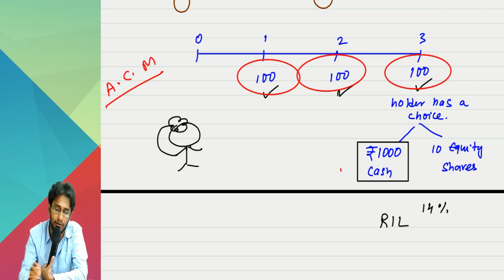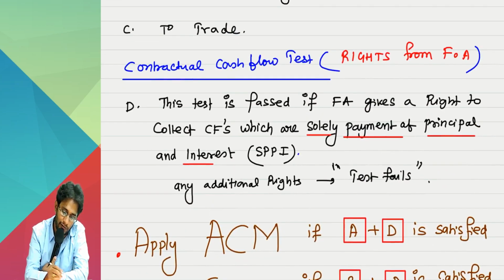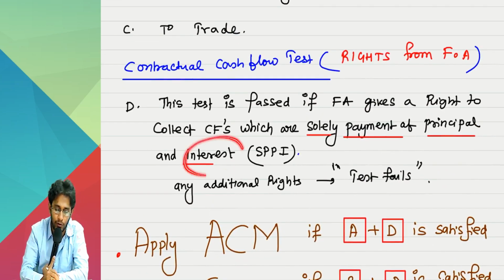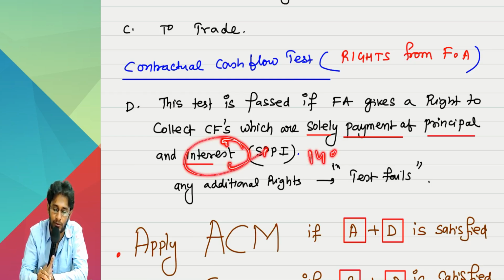How much are they offering? 10%. You know why they are offering that? Because there is a convertible instrument, so he reduced the interest rate. What our standard says is, when I told you that you should have a right to receive interest, it is not some stupid interest. Interest should be 14%. Are you receiving 14% interest? How much are you receiving? 10%. Why is your interest rate tainted like that?